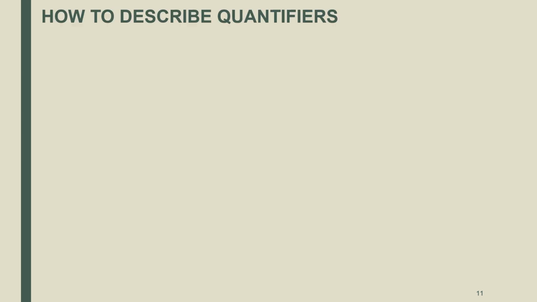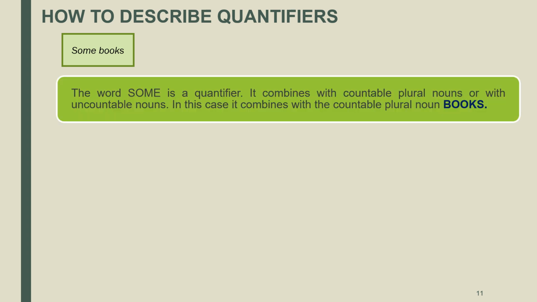Let's analyze one example. Here we're going to follow the steps we mentioned before to describe the quantifier present in this phrase. Some books. You're going to say the word some is a quantifier. It combines with countable plural nouns or with uncountable nouns.